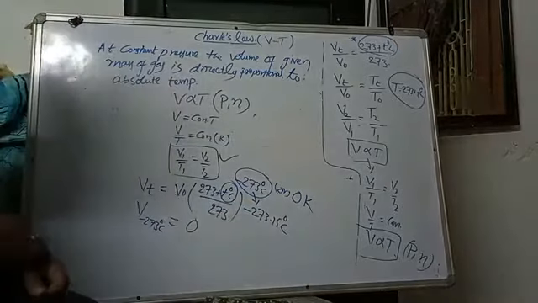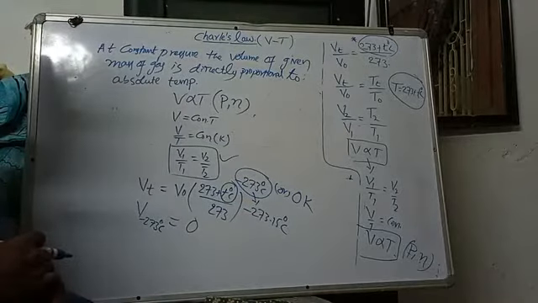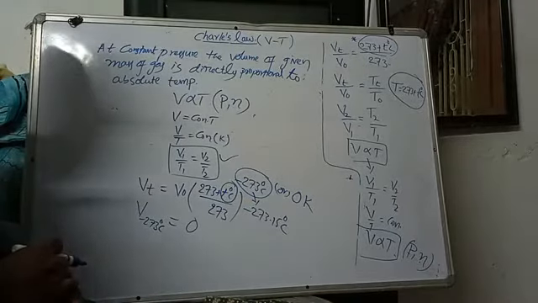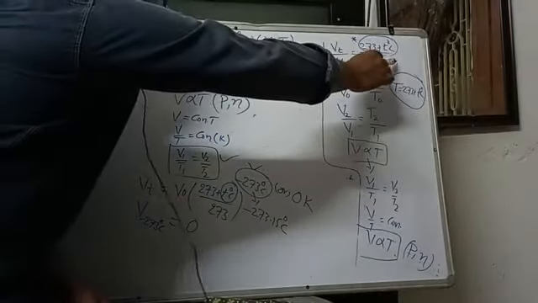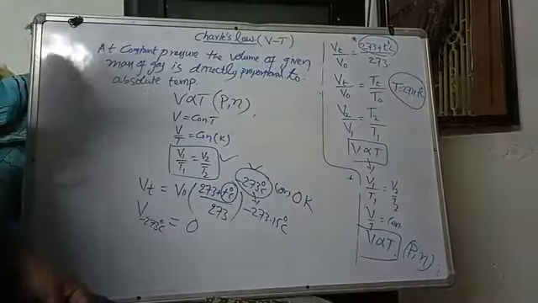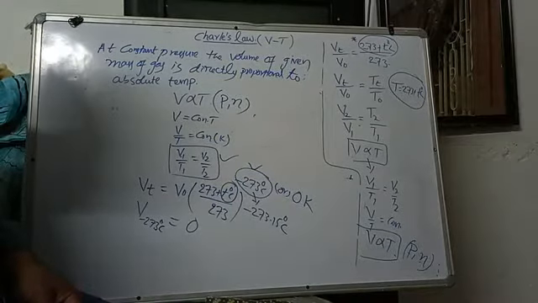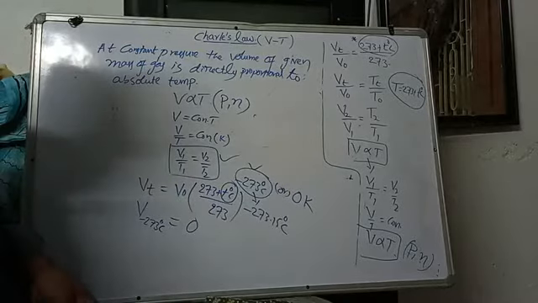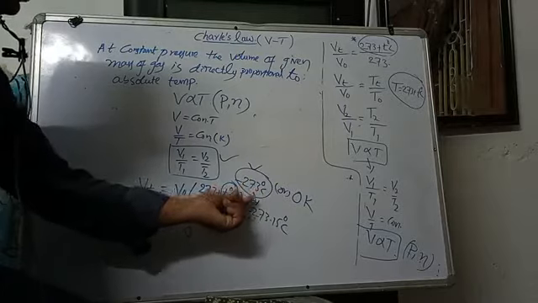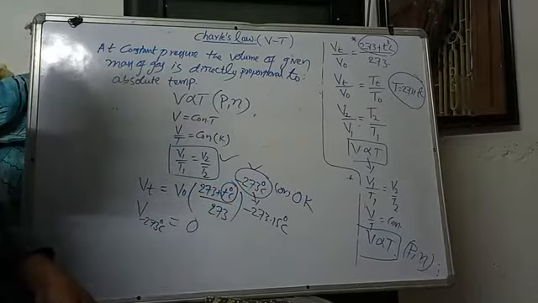But in most cases, for simplifying the formula, we use 273. From the problem-solving point of view, 273.15 makes the calculation difficult. That is the reason why we use the simplest form, 273 degrees Celsius.